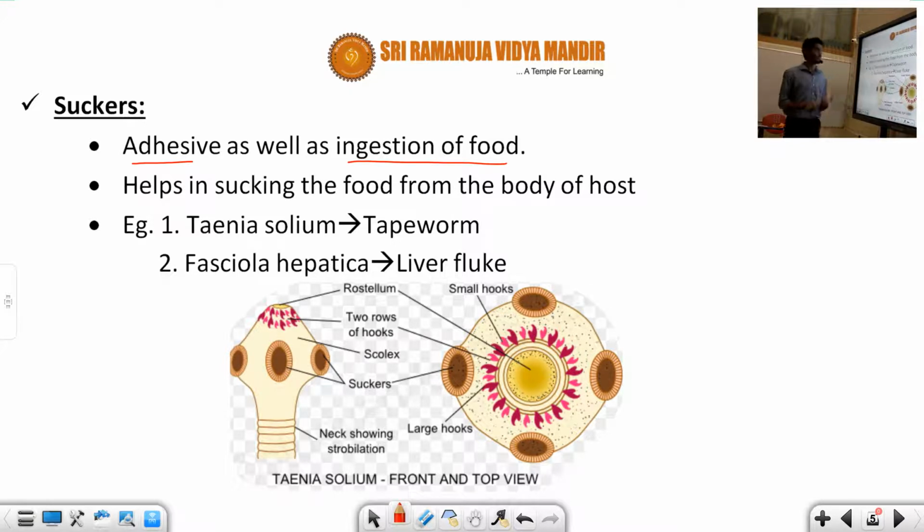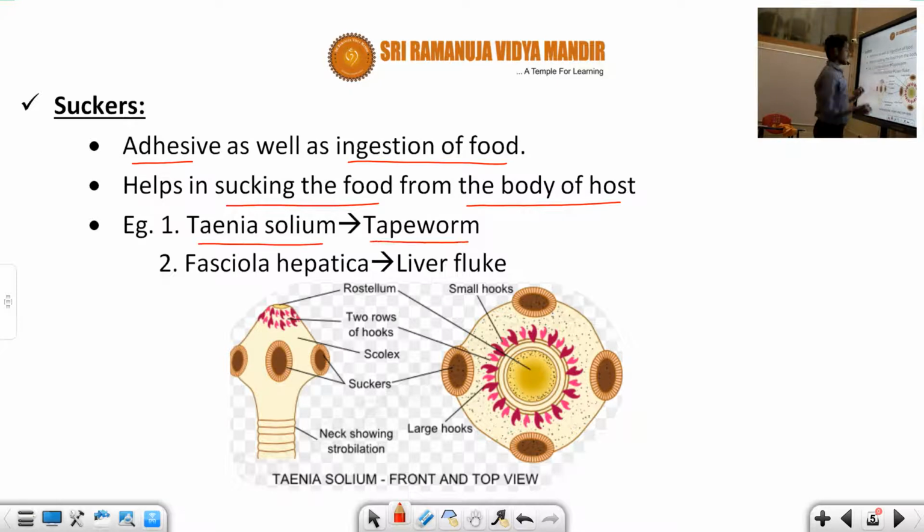They are required for attachment and for sucking food from the body of the host. Once Taenia solium enters the host, an animal or human being, with the help of the suckers it obtains nutrition from the host body cells.